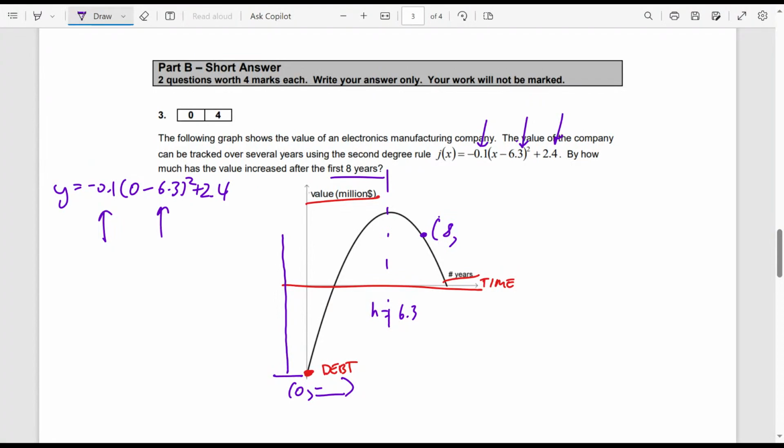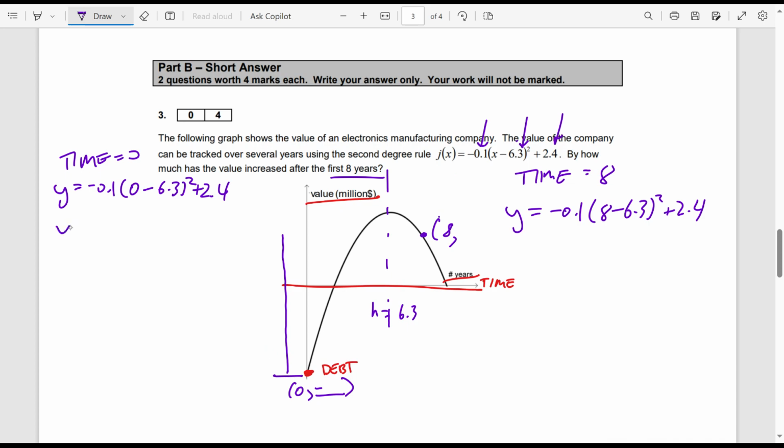So then I'm going to do version 1, looking at time is 0. And I'm going to do it again later on, where time is equal to 8, still looking for a y, because I'm looking for the value of the company at that point. Again, just BEDMAS. Do the brackets, square it, multiply it, add them together. Then you're going to be able to compare how much it grew by. Okay? So try that one on your own. You should be able to BEDMAS these guys out, right?